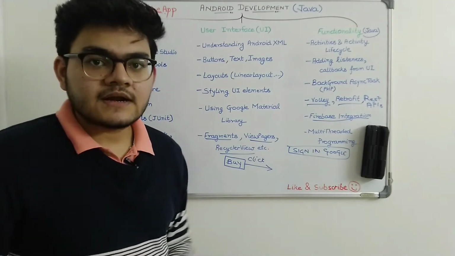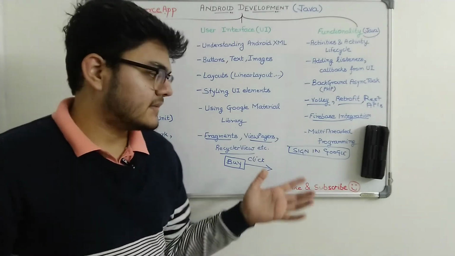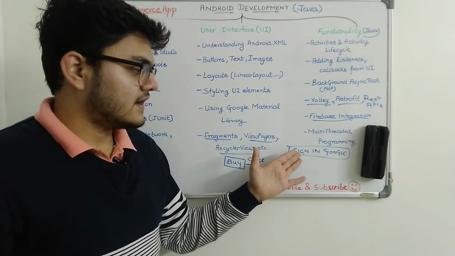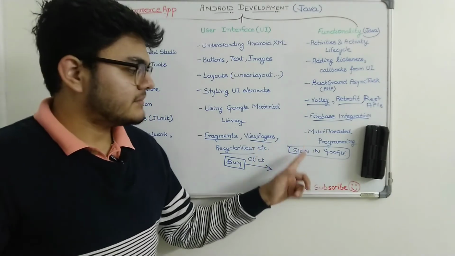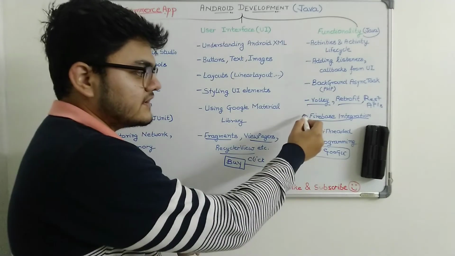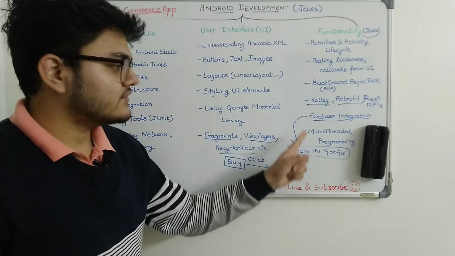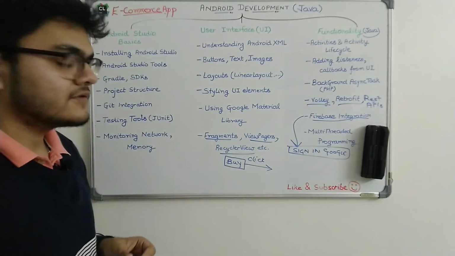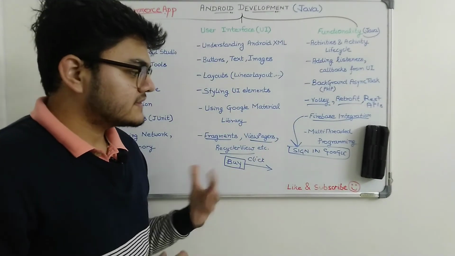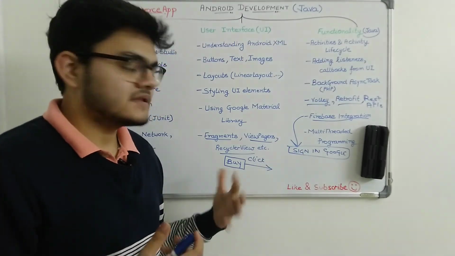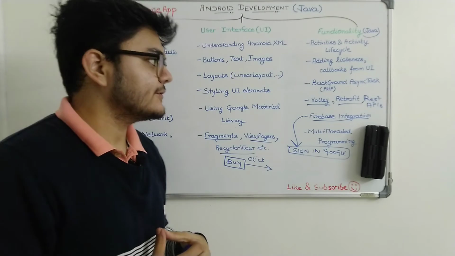I will give the link to that app in the description of this video, so you can check how it works. This is implemented using Firebase. So we will include these features inside of the e-commerce app so that the user can authenticate using Google and Facebook. There are some other authentication methods also.